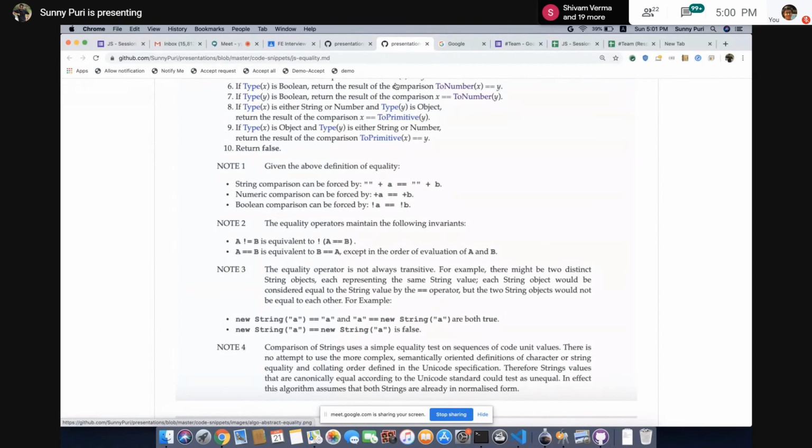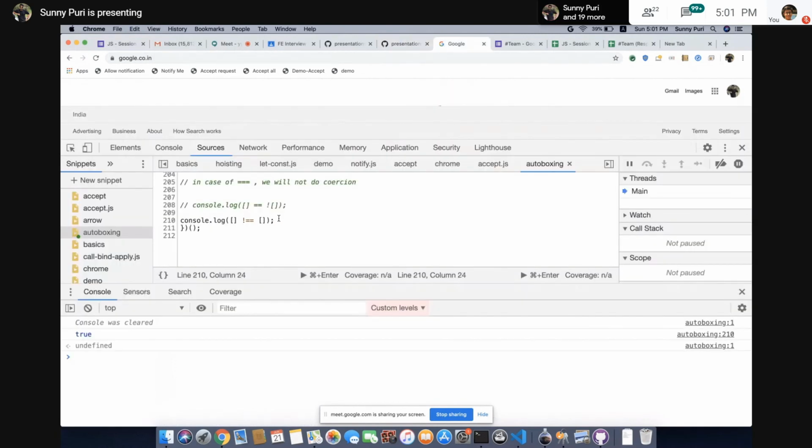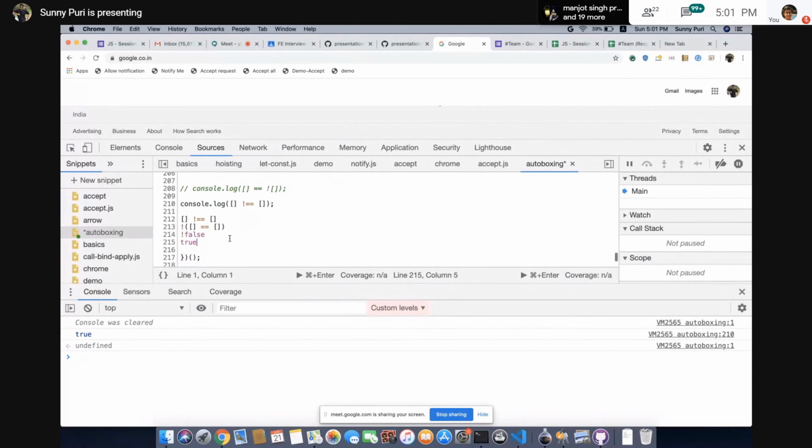Okay, so let's come back. In case of this, what will happen? We can write it like this: negation of two arrays cannot be the same, then true. This is just the steps.